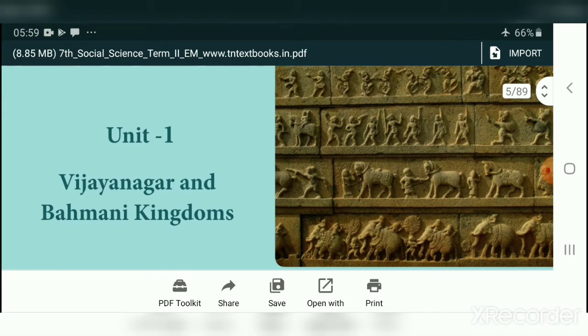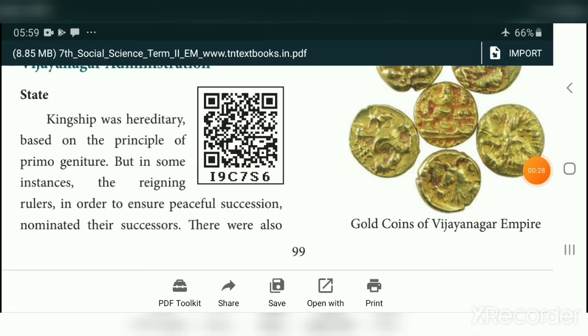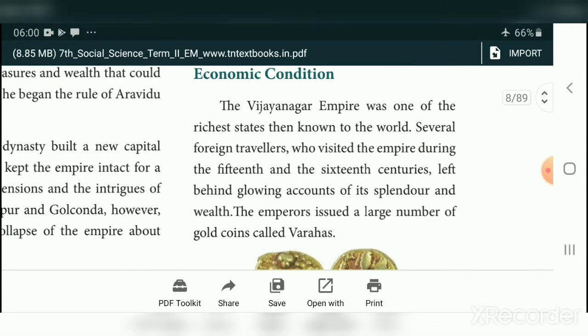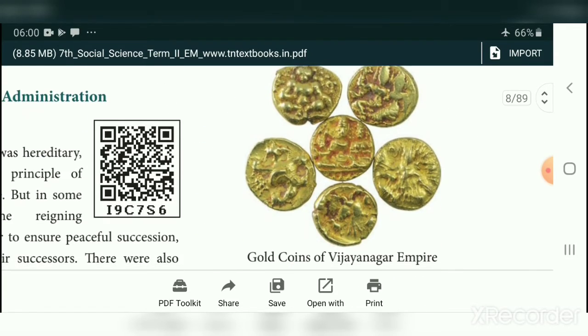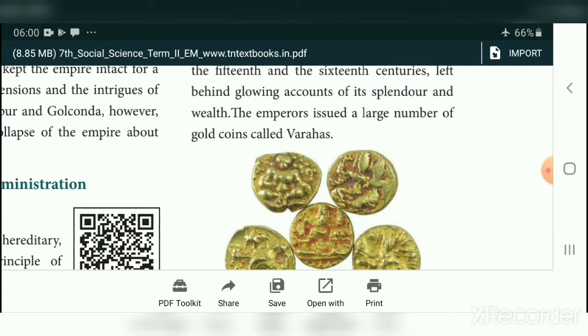Students, we are studying History Unit 1, Vijayanagara and Bahmani Kingdoms. In our previous class, we discussed the Vijayanagara Empire, their administration and their contribution to art and architecture. The total Vijayanagara Empire was divided into mandalams, then nadus and taluks, and the last unit. The gold coin issued by the Vijayanagara emperors was called Varagas.